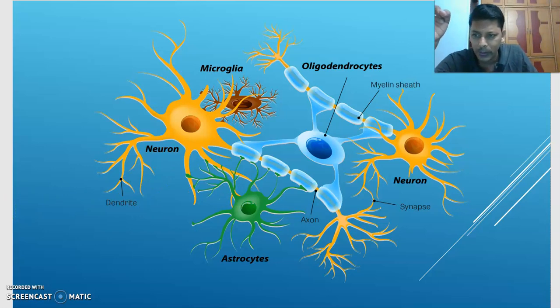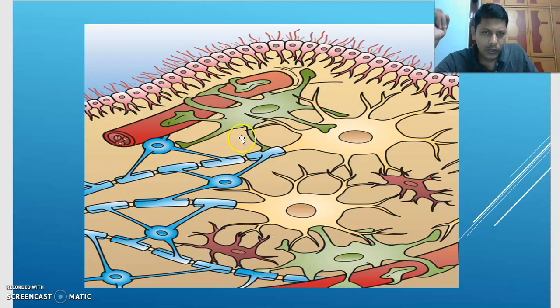Astrocyte. I will show you another slide. Okay, astrocyte. What is this one? Neuron. What is this one? Capillary. And this neuron and capillary, these two are connected by it, forming a blood-brain barrier. It does not allow the blood and cerebrospinal fluid to mix. It forms the blood-brain barrier.